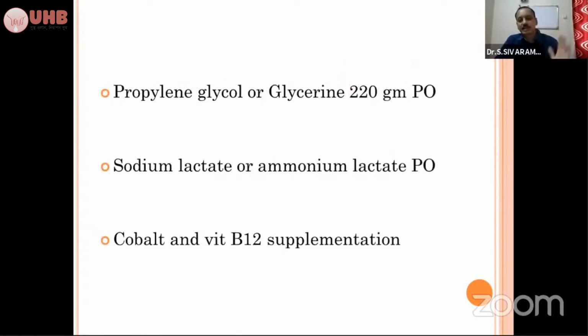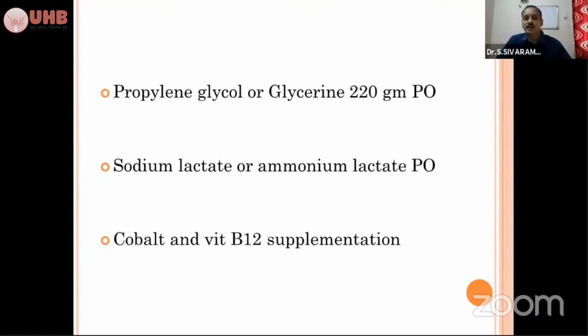The other line of treatment, as we have already seen in the treatment regime, is D20 or D25 hypertonic dextrose solution along with the steroids, either dexamethasone or prednisolone or isoflupredone. Okay, when it is needed, you can add insulin also. This is all the line of treatment. The other line of treatment for follow-up is propylene glycol or glycerin.